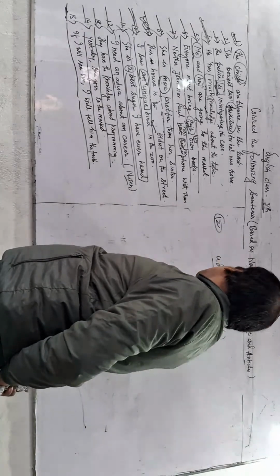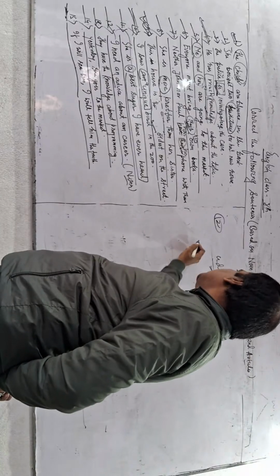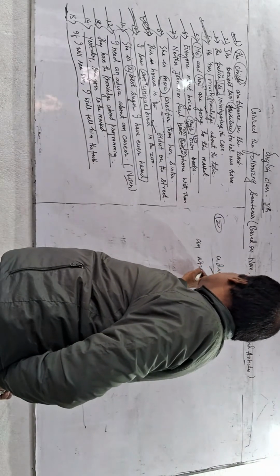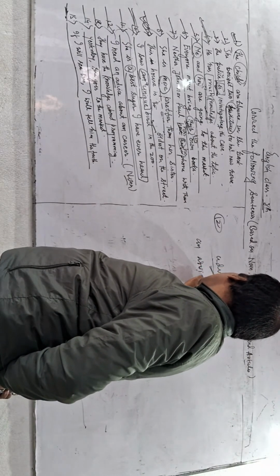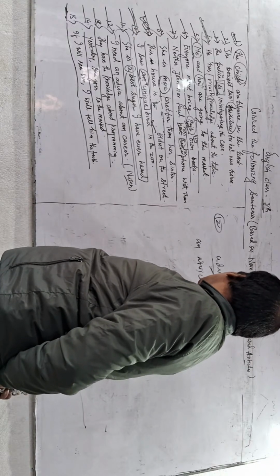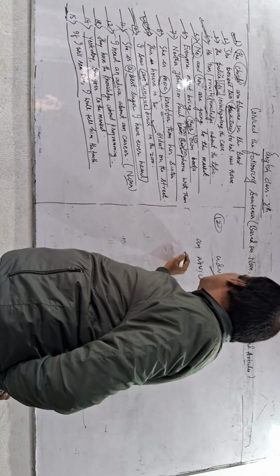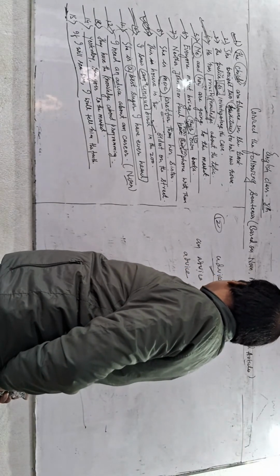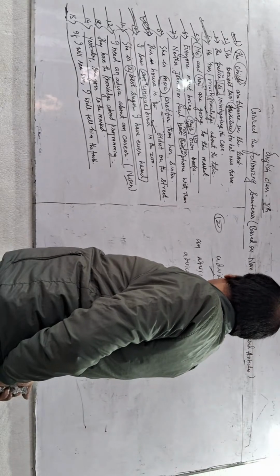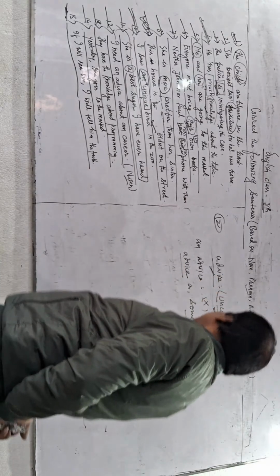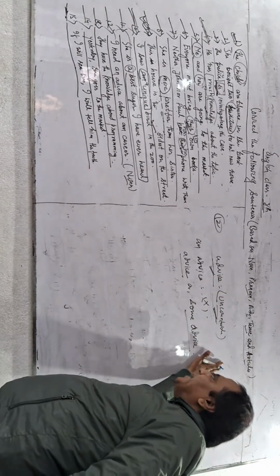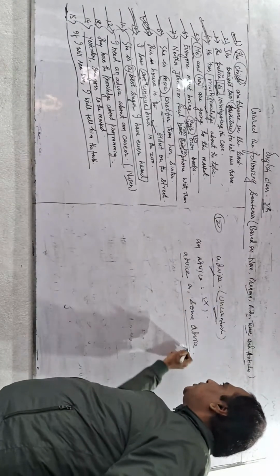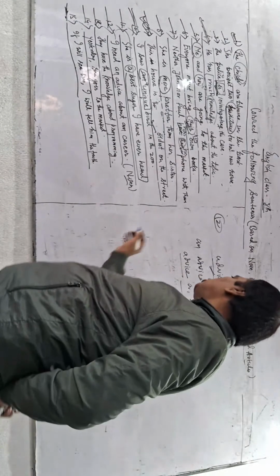So "an advice" cannot be used. This will be wrong. Either you can write "advice" or "some advice". You can't write "an advice". So this is the explanation of question number 12.